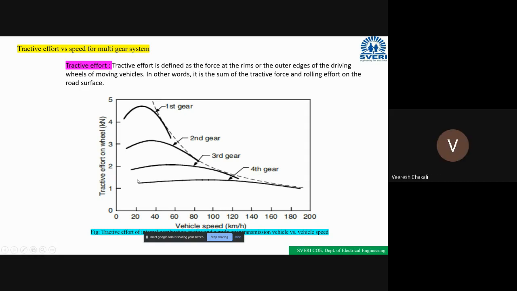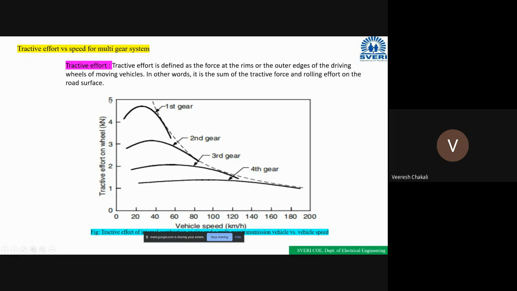Yes, sir. Best example is the two-wheeler. फर्स्ट गियर में व्हीकल फ्रीली मूव नहीं होता है. सेकंड गियर में थोड़ा सा फ्रीली मूव होता है. थर्ड गियर में थोड़ा सा फ्रीली मूव होता है. क्लियर? एंड फोर्थ गियर में तो speed increases, and the adhesive between the tire of the vehicle and surface of the road will decrease, and the speed will increase. Okay, that is the concept of the tractive effort.